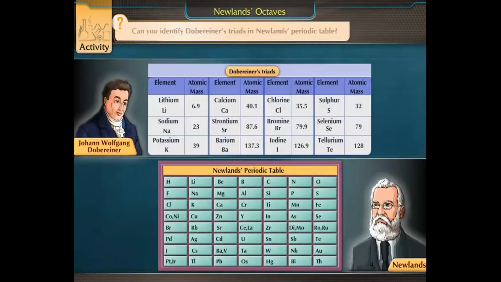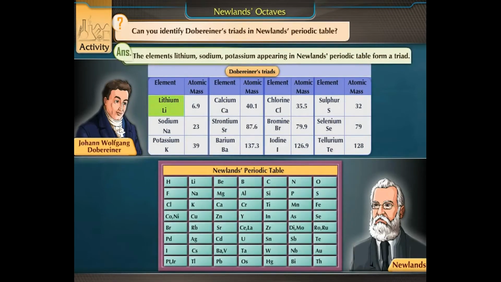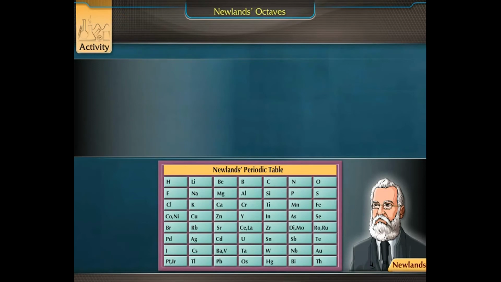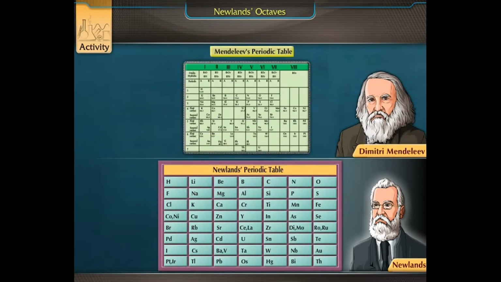Activity: can you identify Dobereiner's triads in Newland's periodic table? The elements lithium, sodium, potassium appearing in Newland's periodic table form a triad. Mendeleev tried to rectify the drawbacks in Newland's periodic table and came up with his periodic table.